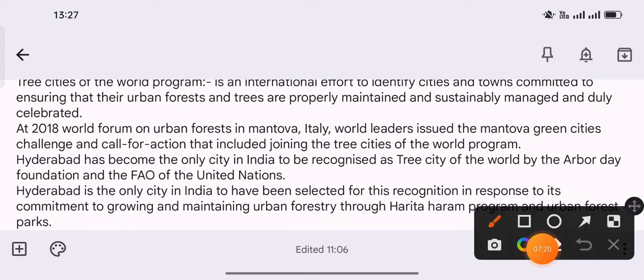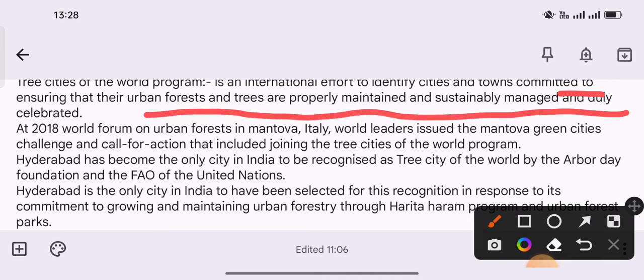It is an international effort to identify cities and towns committed to making sure that their urban forests and trees are properly maintained, sustainably managed and duly celebrated. At the 2018 World Forum on Urban Forests in Mantova, Italy, world leaders issued the Mantova Green Cities Challenge and called for action that included joining the Tree Cities of the World program.